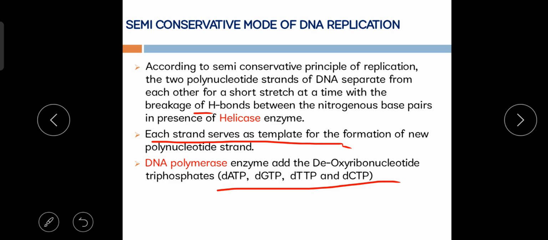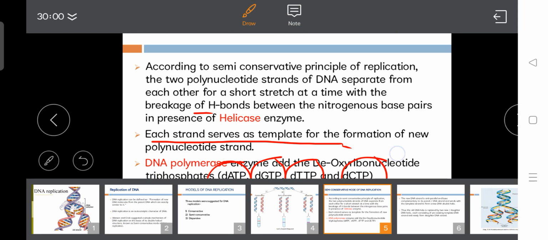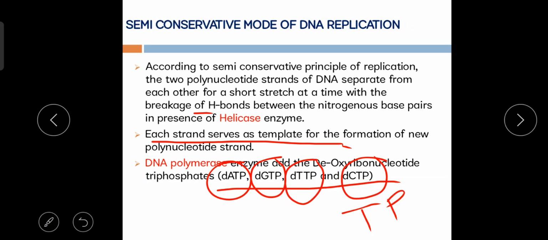That means deoxyadenosine triphosphate, deoxyguanosine triphosphate, deoxythymidine triphosphate, deoxycytidine triphosphate. Always remember, in the newly produced DNA strand, all the nitrogenous bases are added in the form of triphosphate, where TP means triphosphate.